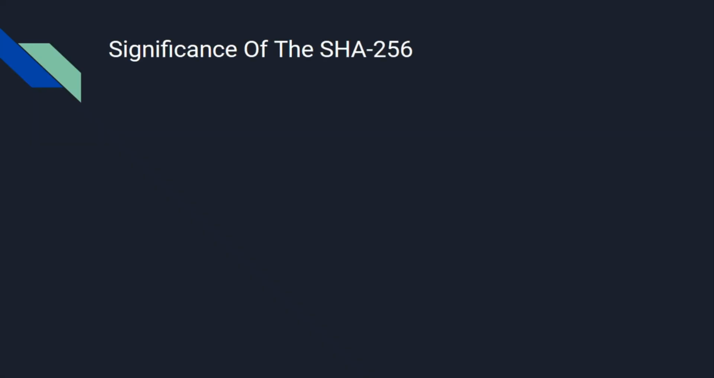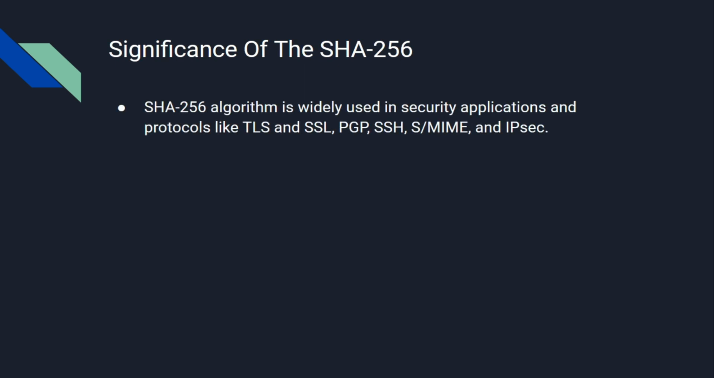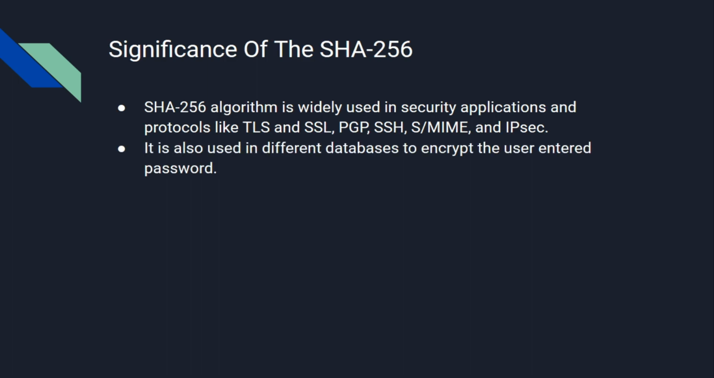Now let's talk about the applications and significance of SHA-256. It is used widely in many security applications and protocols like TLS and SSL, PGP, SSH, S/MIME, and IPsec. It is also used in different databases to encrypt the user-entered password. Whenever the user logs in next time, the hash stored on the database and the hash generated from the password entered are compared. If they both match, then it implies that the user entered the correct password.